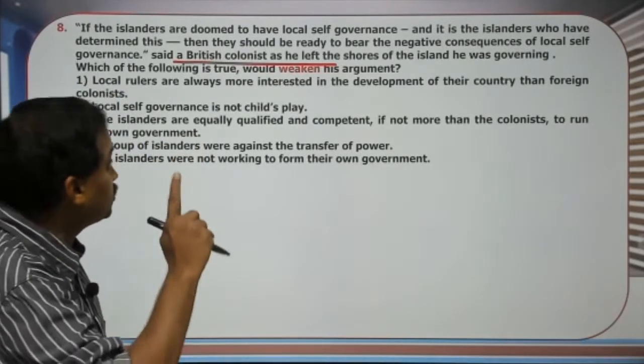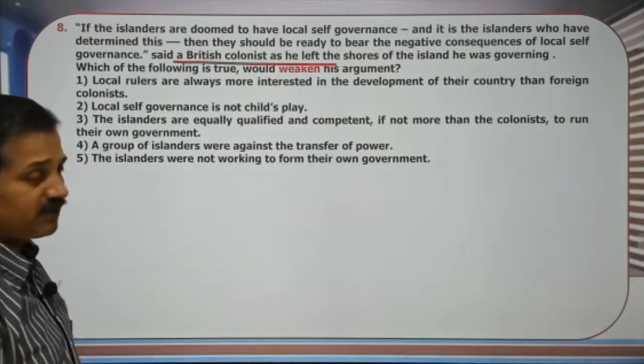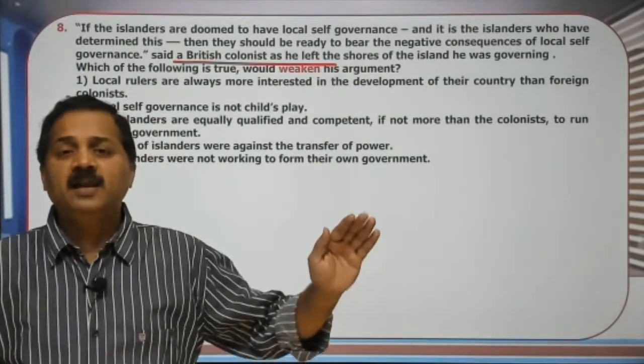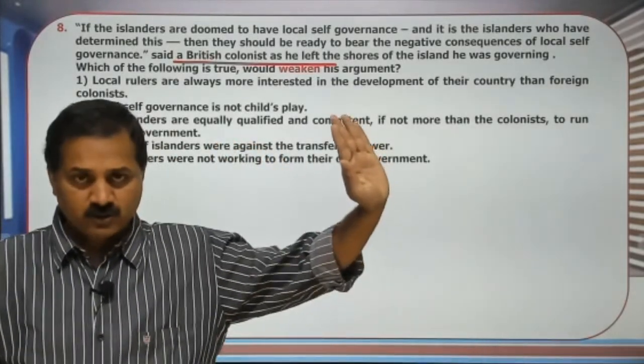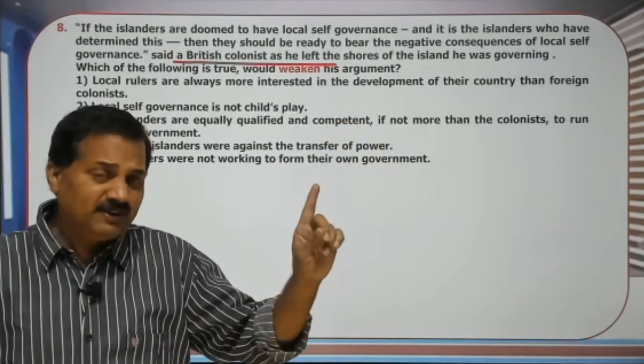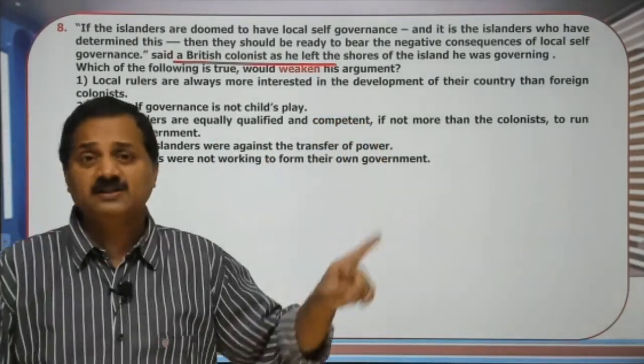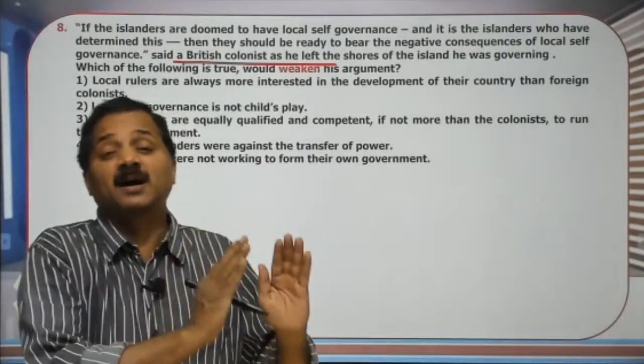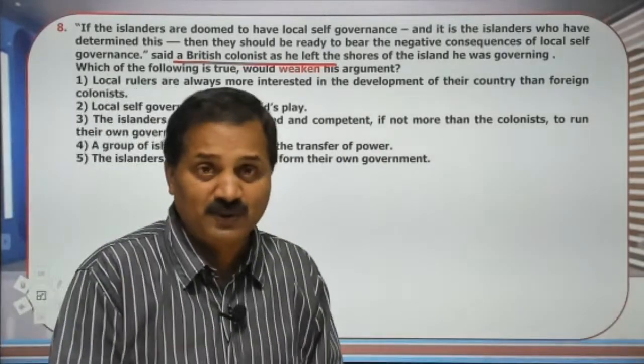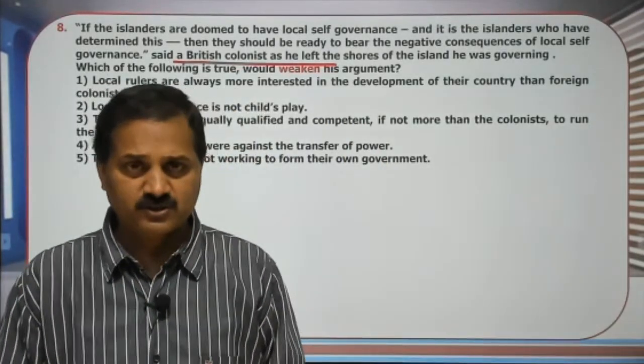Then you should be ready to bear the negative consequence of local self-governance. While leaving the island, the colonist says, you have decided for local self-governance, then you have to bear the negative consequences of local self-governance.